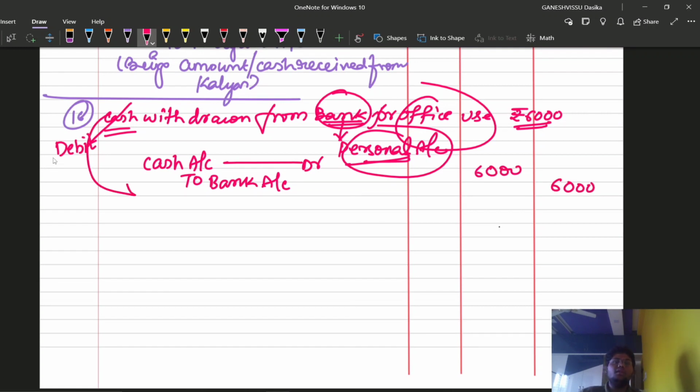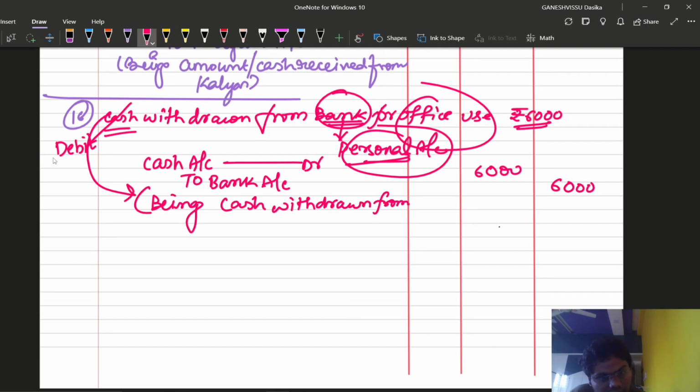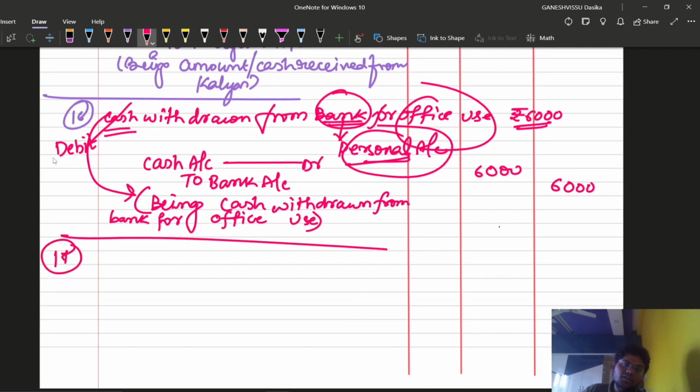Narration: you can write the same thing here, being cash withdrawn from bank for office use. Of course, you are not required to extend this one. Okay, I'll write the narration, no problem. Being cash withdrawn from bank for office use, 6,000 rupees.